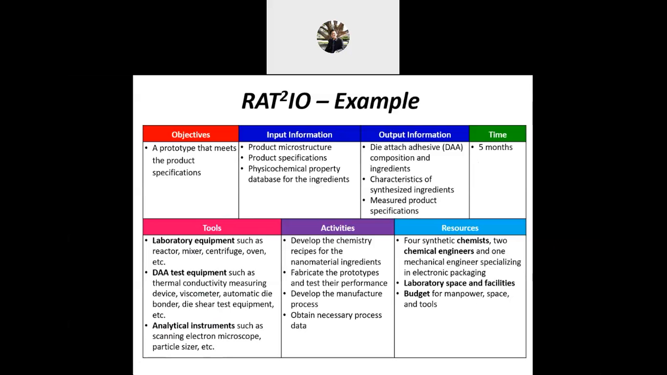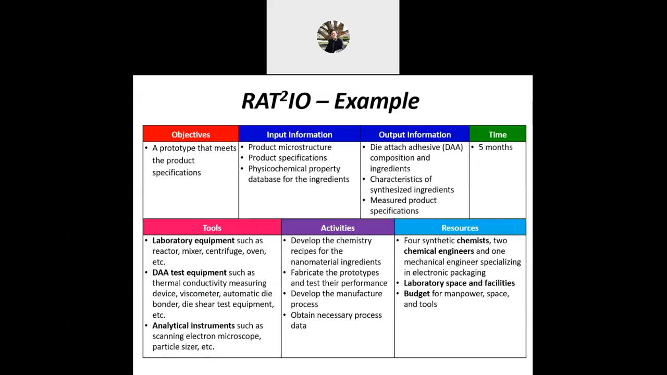Other than you as a chemical engineer, what do you require in your team? Is it a chemist? Okay, a business partner. You need a laboratory space and budget. Where can you get this budget? You have to know this one. This is the example of RED 2IO.